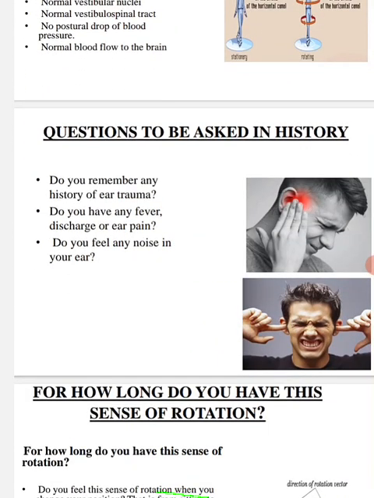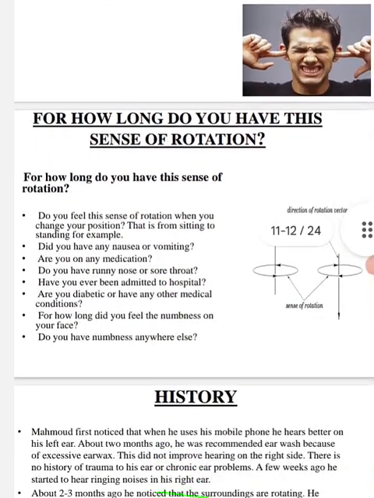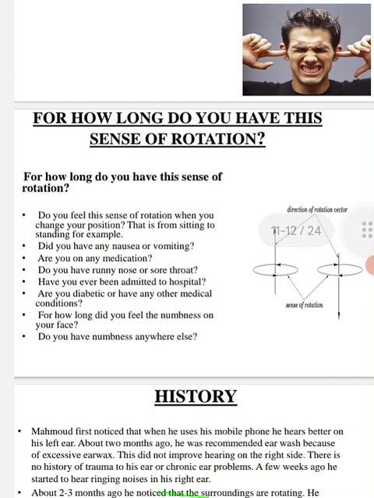Questions to be asked in history. Do you remember any history of ear trauma? Do you have any fever, discharge or ear pain? Do you feel any noise in your ear? For how long do you have this sense of rotation?